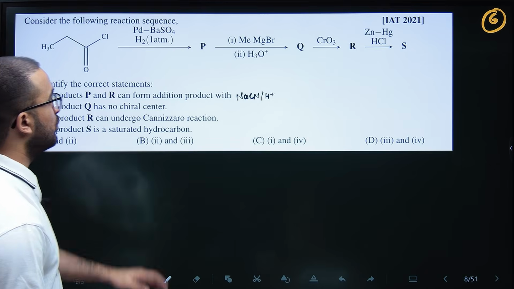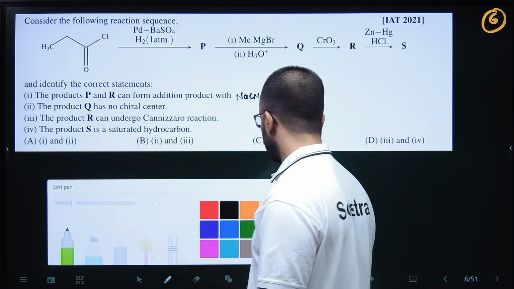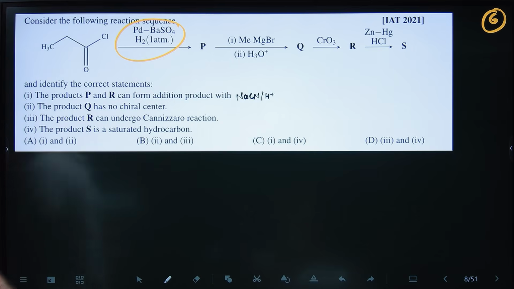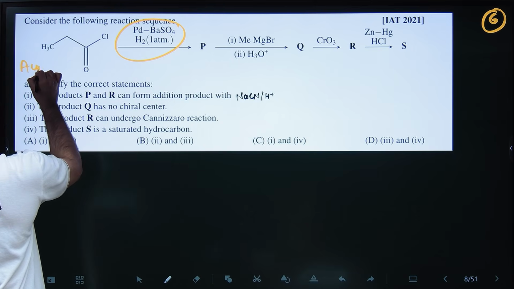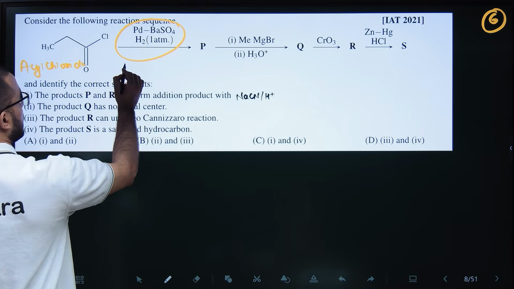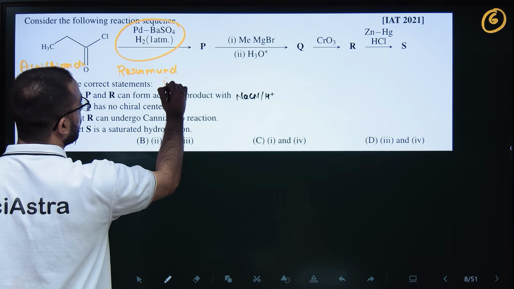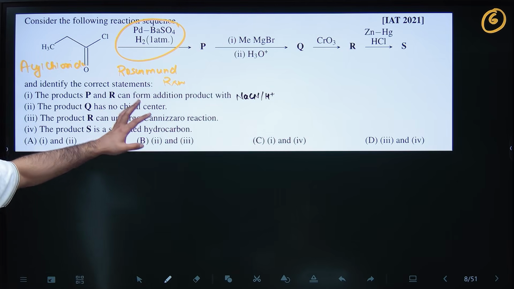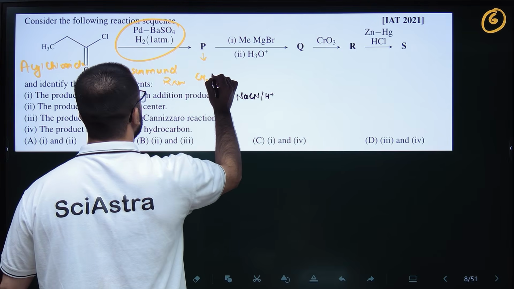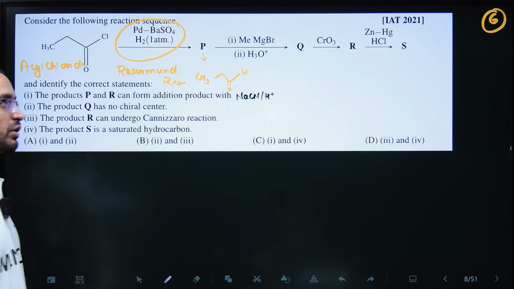Okay. So let's move to question number 6. Again, IIT PYQ 2021. Here, the first reaction that we are seeing is Pd/BaSO4. So acyl chloride is reacting with Pd/BaSO4. This is Rosenmund reaction. So I am writing the name reactions. You have to revise. So these are important reactions. This can come. So this will form aldehyde, CH3 COH. So this will be aldehyde P.